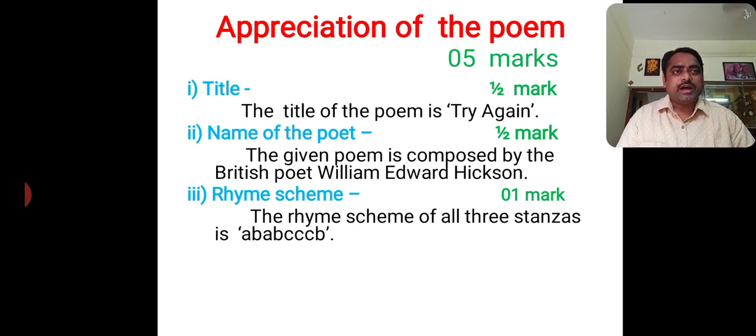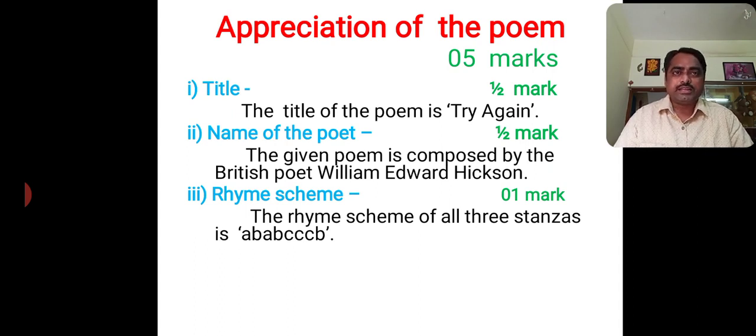A poem is asked, a whole poem is given in your question paper and 5 points are given here. What you have to do? You have to write the appreciation of the poem with the help of the points. First point is title. Title will be asked for half mark. Second, name of the poet. Third, rhyme scheme. Fourth, figure of speech. And fifth one, central idea or theme of the poem.